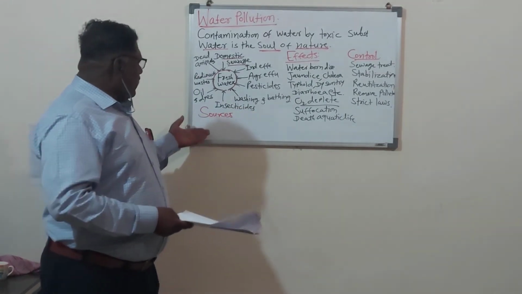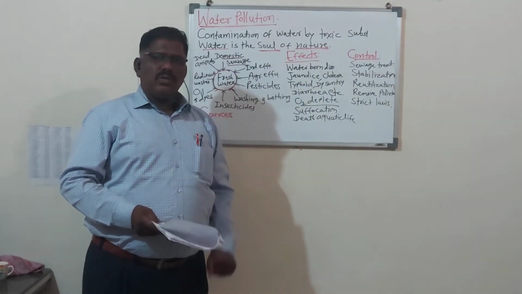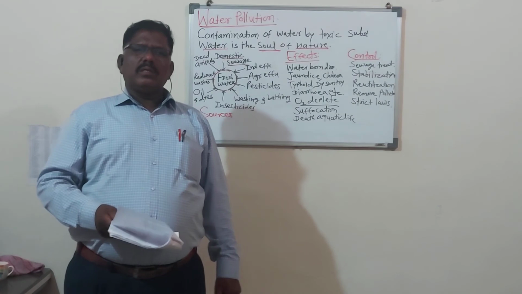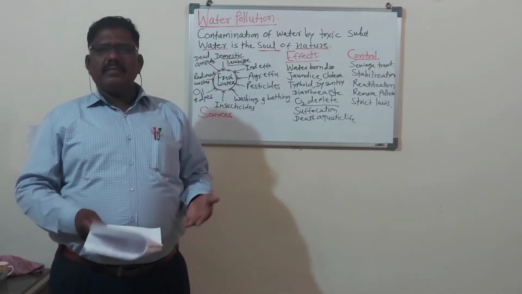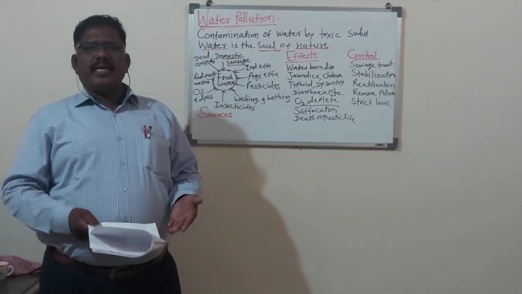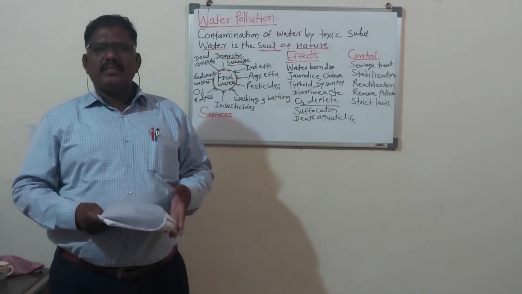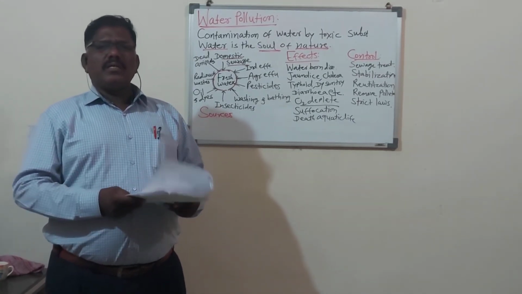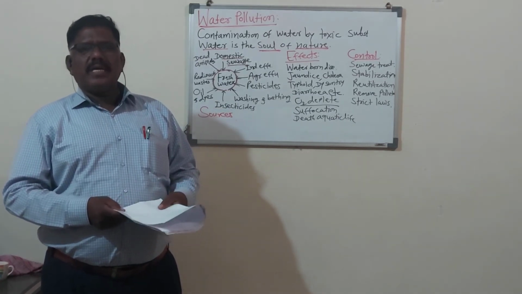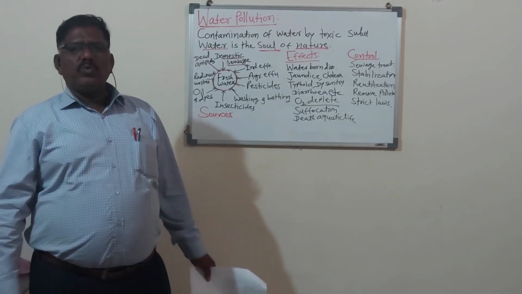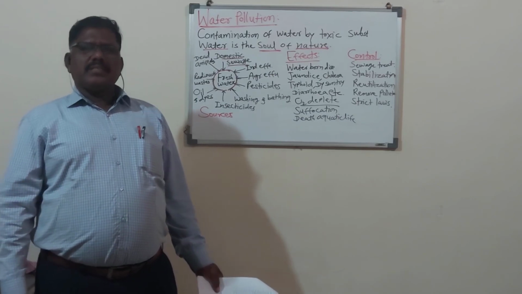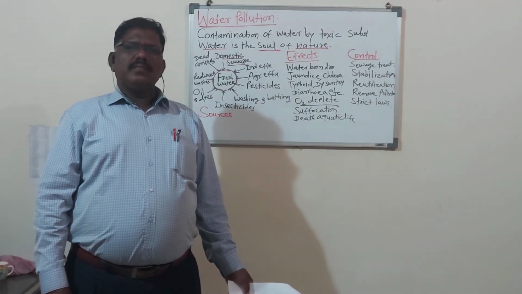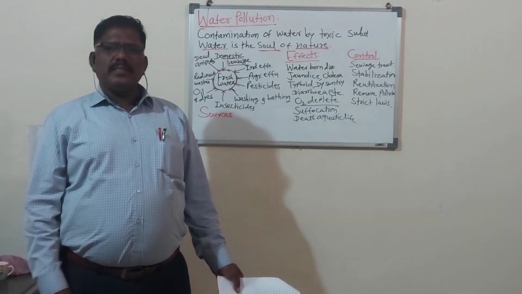We have to study sources, effects and control. So it is simple also. Read again and again. This year is the third year. No chances of ATKT. We have to pass clear. This is the last year of the first graduation degree. So all of you be serious. If you find difficulties, you can contact. We will try to solve your difficulty.